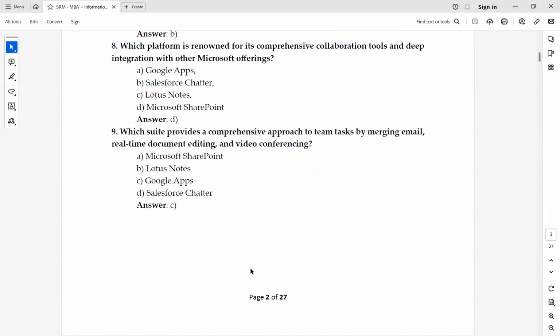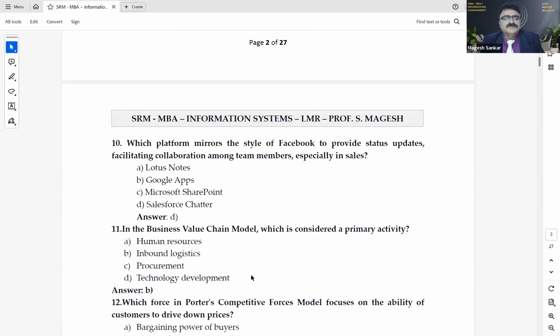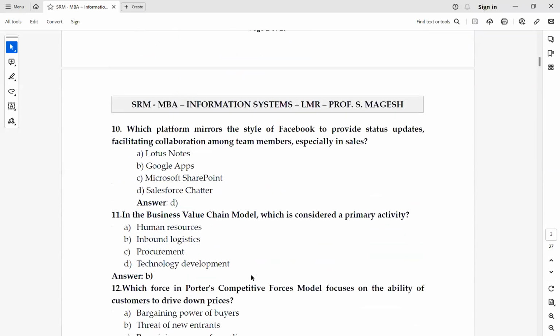Answer is C, Google Apps. Good. For the 10th, which platform mirrors the style of Facebook to provide status updates, facilitating collaboration among team members, especially in sales? Answer is D, Salesforce Chatter. Okay.